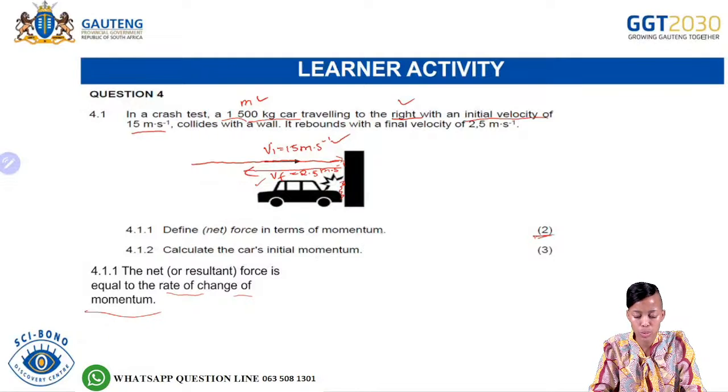Then 4.1.2 says you need to calculate the car's initial momentum. According to the formula sheet, momentum is equal to P = mv.